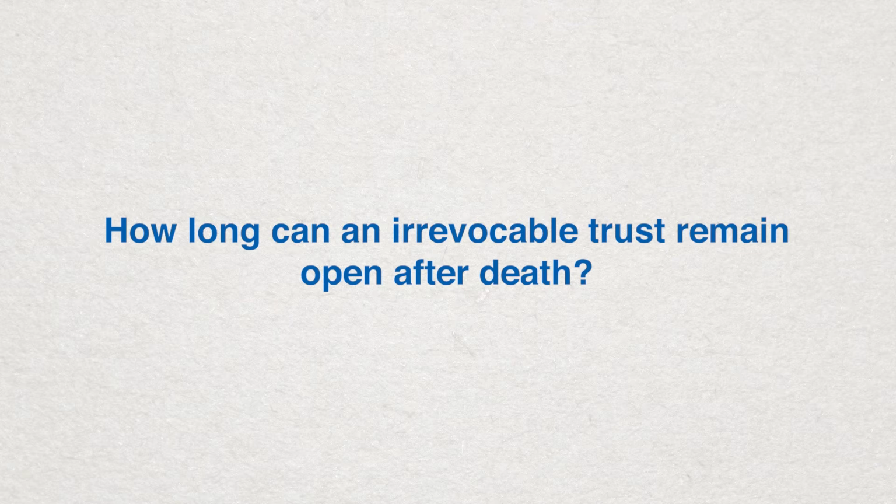How long can an irrevocable trust remain open after death? Under California's rule against perpetuities, an interest in an irrevocable trust must vest or terminate either within 21 years after the death of the last potential beneficiary who was alive when the trust was created, or within 90 years after the trust was created. If neither of these conditions is achieved, then the trust may be avoided ab initio, or from the start. This means that most trusts cannot remain open indefinitely after a grantor's death. However, many trusts call for the distribution of assets and termination of the trust immediately upon the grantor's death.